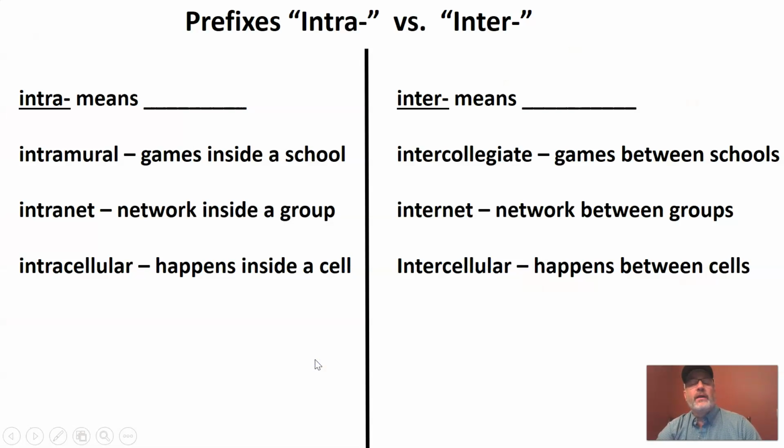Let's jump right in. I want to start out and I need us to look at two prefixes, and these prefixes are very similar. Remember, prefixes are just parts of words, and these prefixes happen at the beginnings of words. The prefixes that I'm interested in are intra, notice the A at the end, versus inter. Okay? And so I want us to look at some words that have intra and have inter as part of them. So I want to start out with intramural.